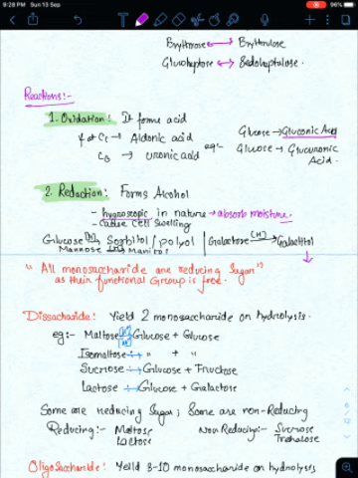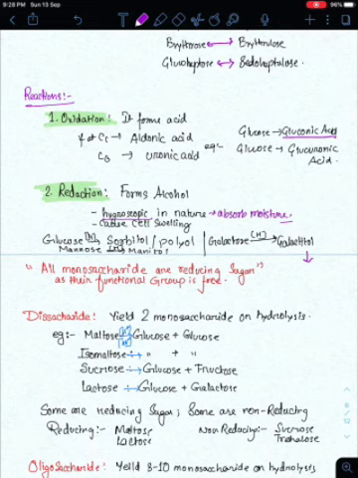The galactose metabolism comes to the same pathway as that of glucose, but at a certain point the glycolysis pathway and the galactose metabolism pathway interact, I mean to say meet. But in hereditary galactose metabolism problem, what happens? The galactose cannot be metabolized.